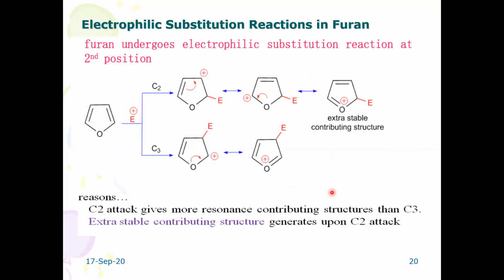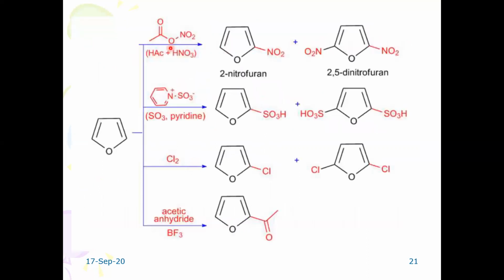Similar to pyrrole, furan also undergoes electrophilic substitution. Of course, it is less reactive than pyrrole, but it also undergoes electrophilic substitution at the 2 position. Only the heteroatom is different, and the resonating structures remain the same. It undergoes a similar set of electrophilic substitution reactions: nitration, sulfonation, chlorination, and Friedel-Crafts acylation.